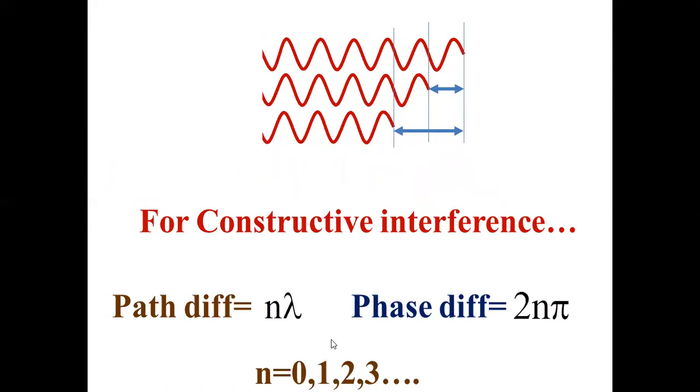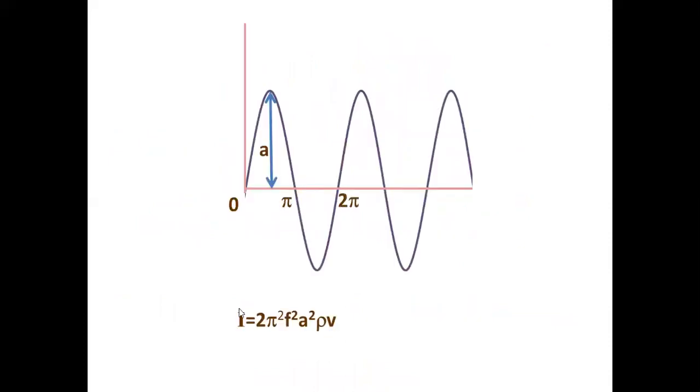So phase difference means this one. In the first wave diagram I showed, this is 0, this is pi, this is 2 pi. So 1 full lambda means 1 full 2 pi.